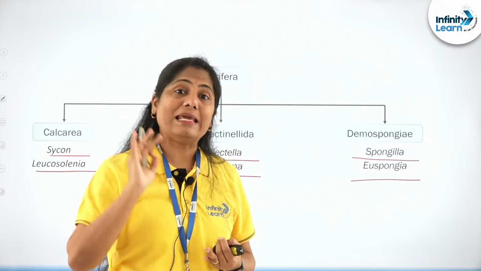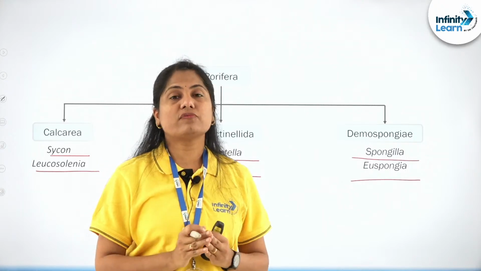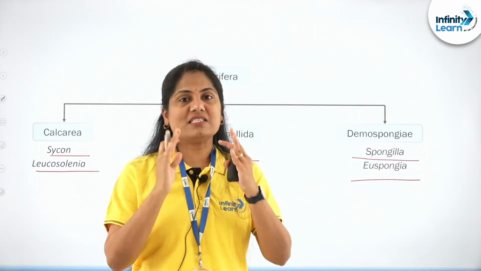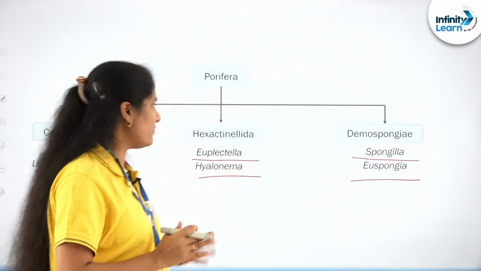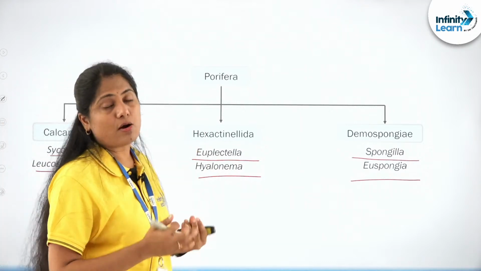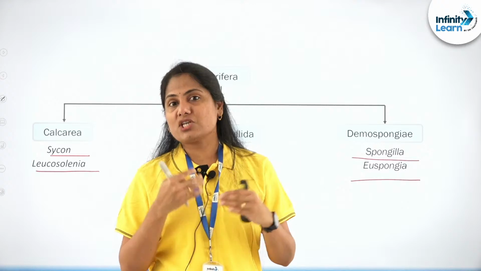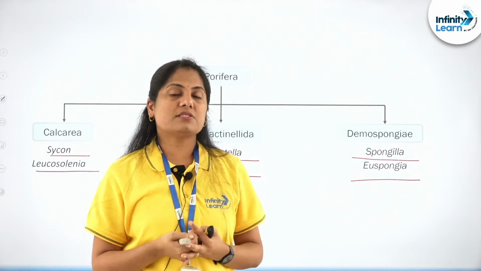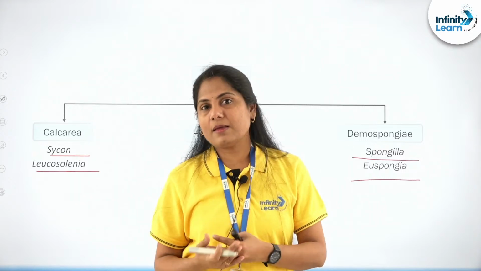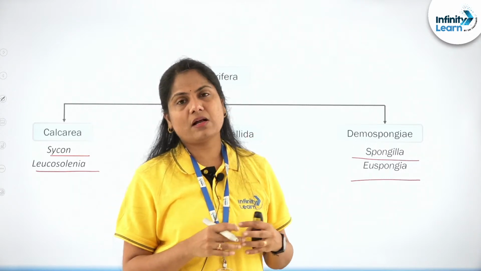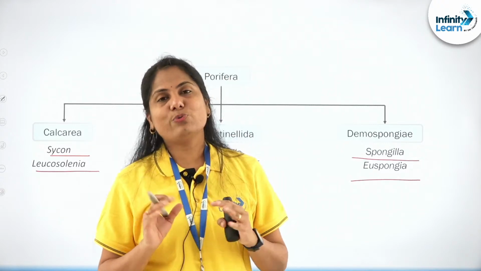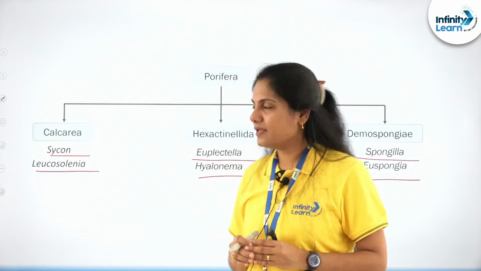Remember the common names as well. Make a list of those names today itself and hang it somewhere where you can see it on a daily basis. That's very, very important, right? So remember the examples that way, or keep grilling each other continually with the scientific names every single day. When you call up your friend or meet them, try and grill each other with at least 5 to 10 scientific names on a daily basis. You will definitely remember them, right?